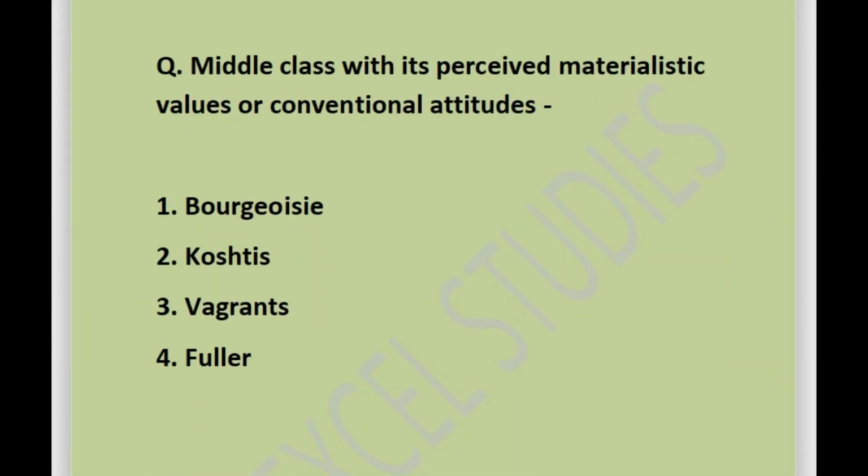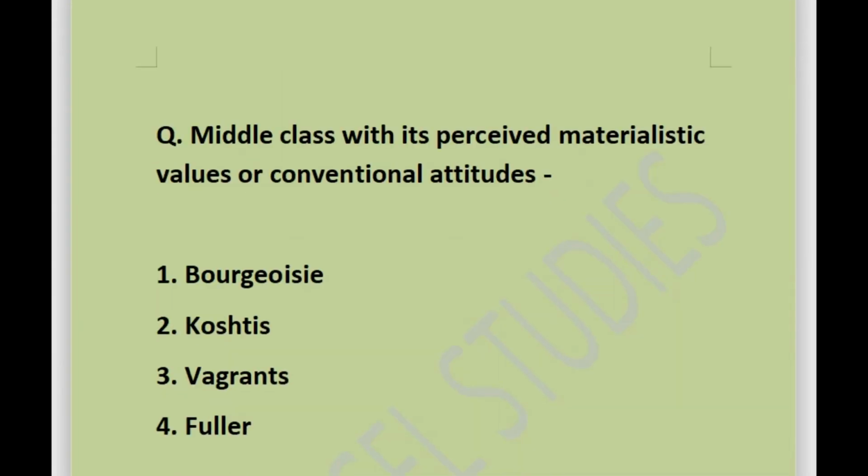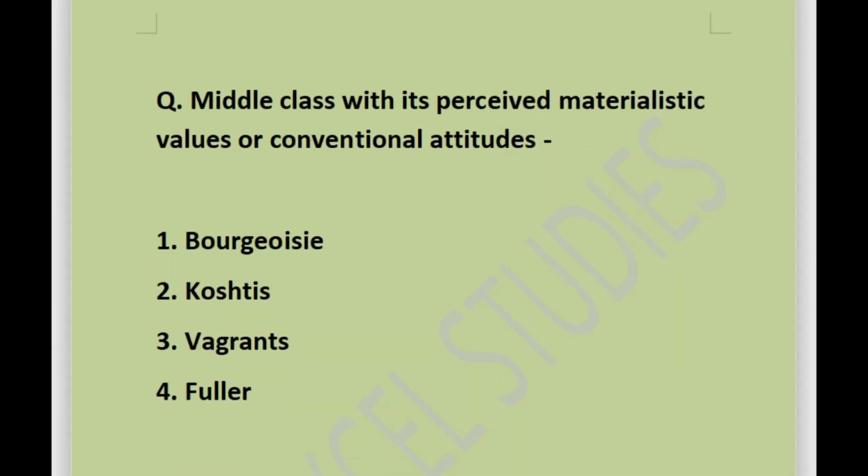Next question is, middle class with its perceived materialistic values or conventional attitudes. Options are bourgeoisies or kostis or vagrants or fuller. Answer is bourgeoisies. Middle class with its perceived materialistic values are known as bourgeoisies.